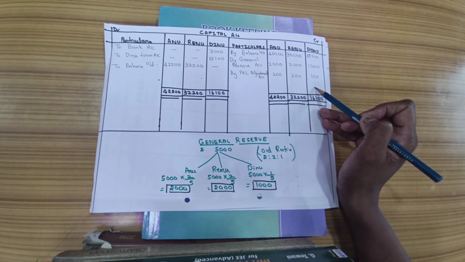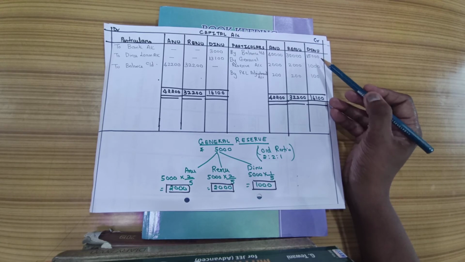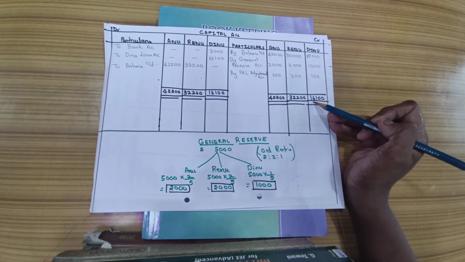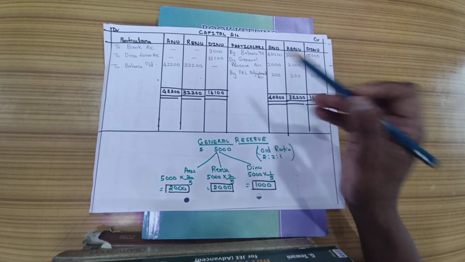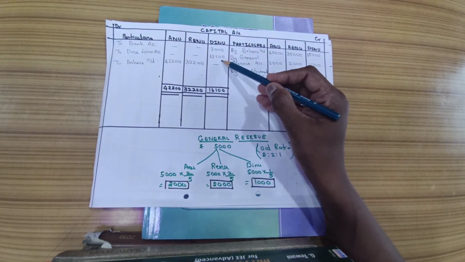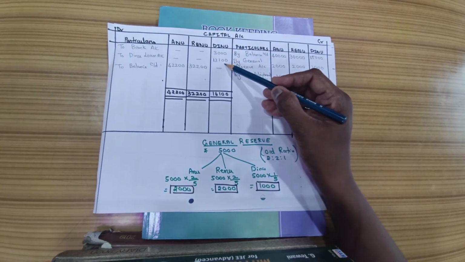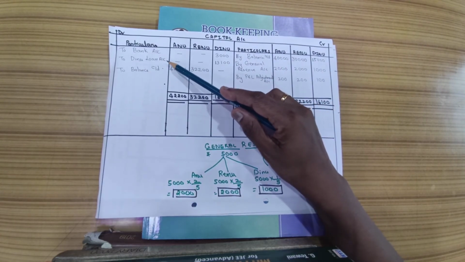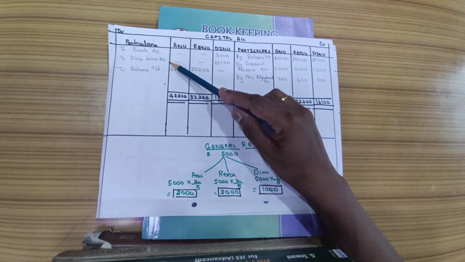So we are going to do that. 15,000 on the credit side, we see 15,000 plus 1,000 plus 100 comes up to 16,100. Minus 3,000, we get the balancing figure as 13,100. And what is that? Dinu's loan account. I have not written the balance. Why? Because Dinu is the retiring partner, no more the partner, continuing partner in the business.